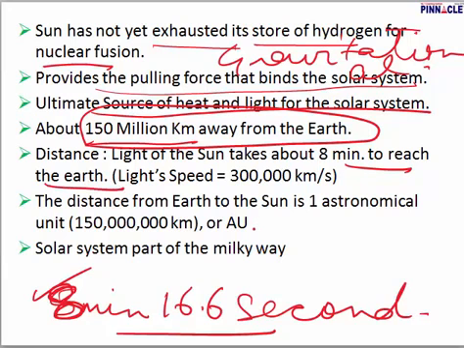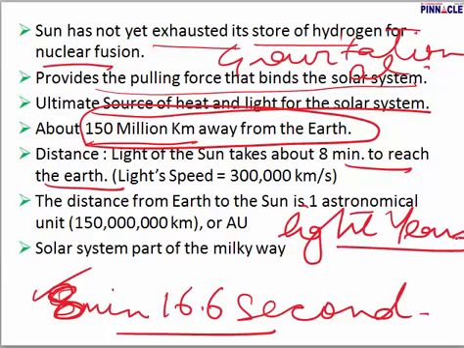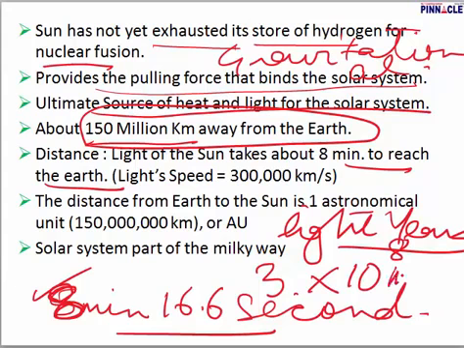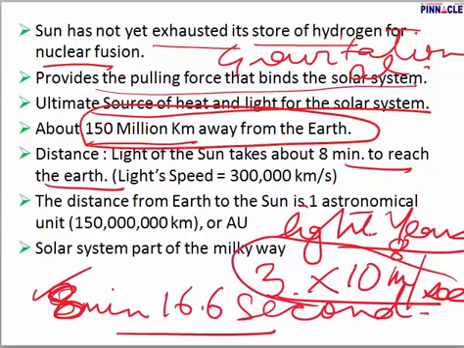Now, how are such huge distances measured? They are measured in light years. And what is the speed of light? The speed of light is 3 into 10 to the power 8 meters per second in vacuum, and nothing known to man can travel faster than light, and this is the speed in 1 second. So what is the distance light travels in 1 year? That is known as 1 light year.